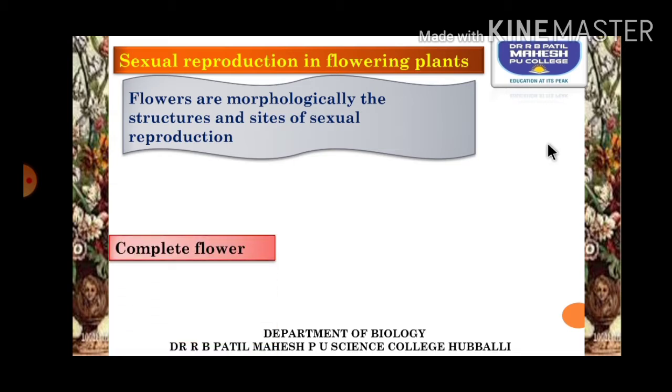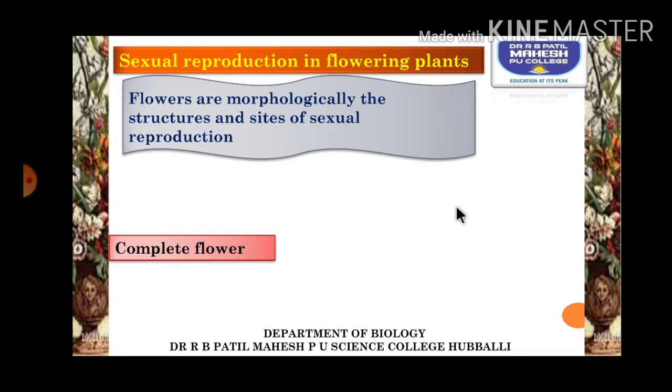In the first year, in a topic by the name Morphology of the Flowering Plants, we discussed a technical description of the flower. If you remember, we discussed two types of flowers, complete flower and incomplete flower. Flowers are classified into complete and incomplete based on the presence of accessory and necessary whorls.